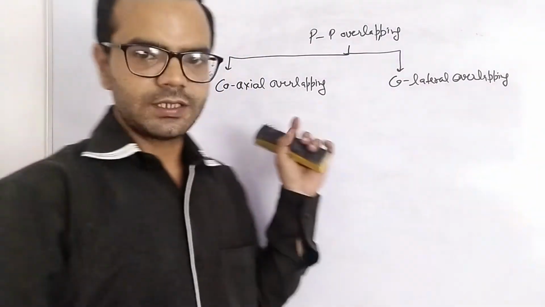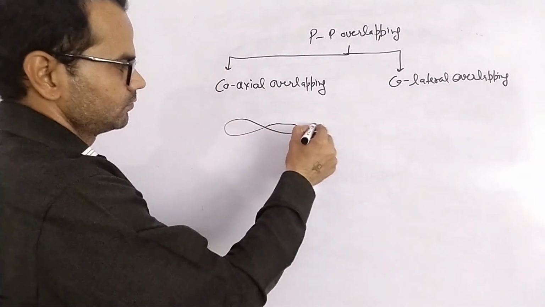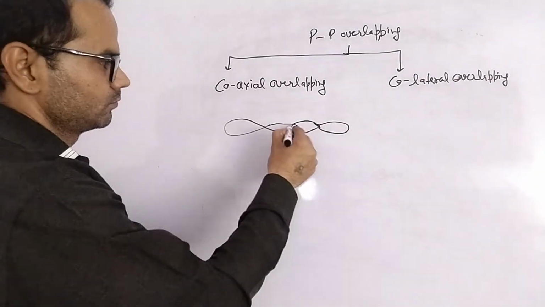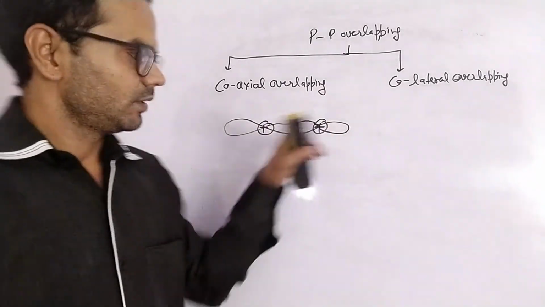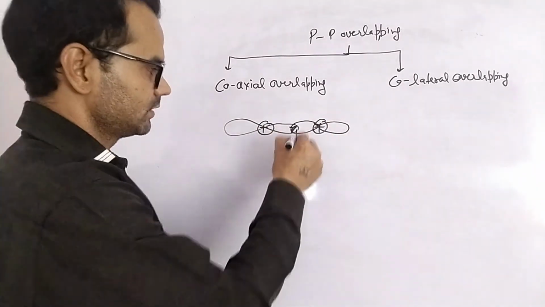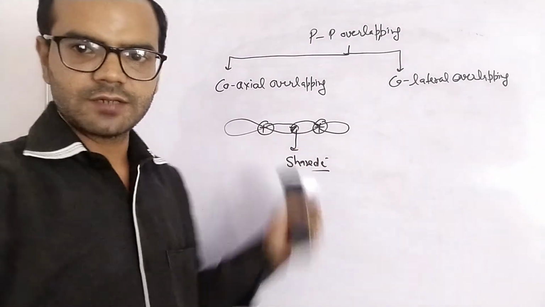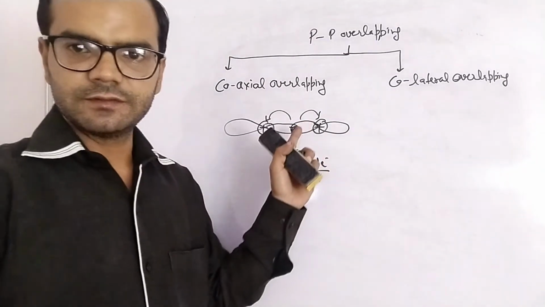We can see in diagram also. Electrons are shared here. These are shared electrons. Now these shared electrons are more attracted towards this positive charge and this positive charge.